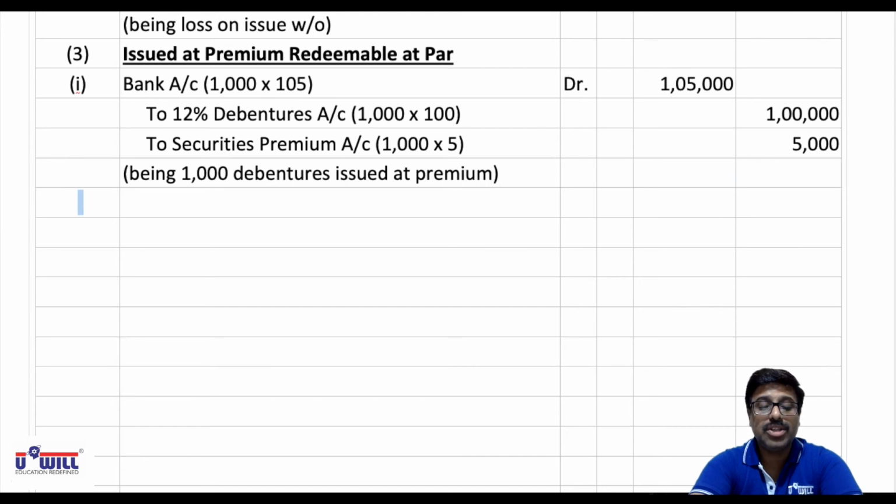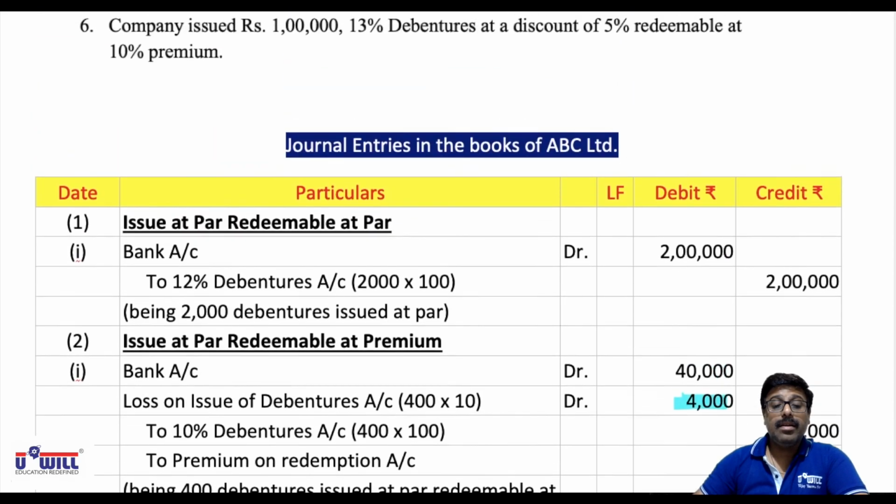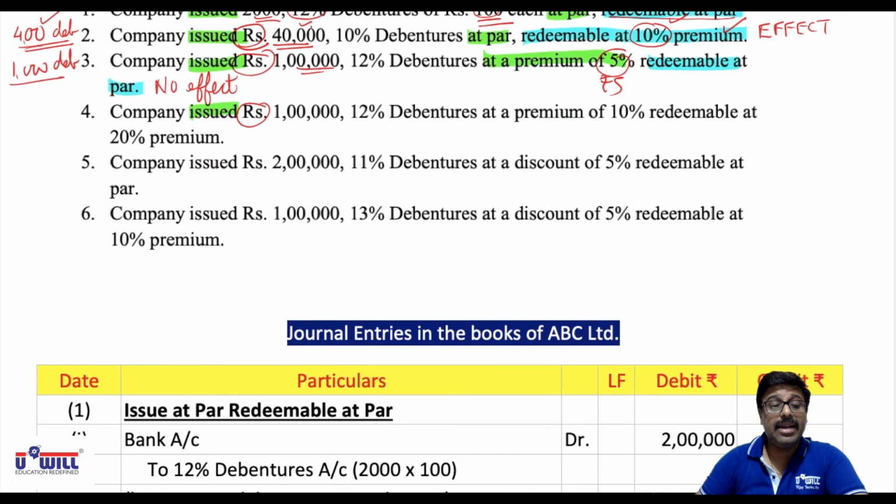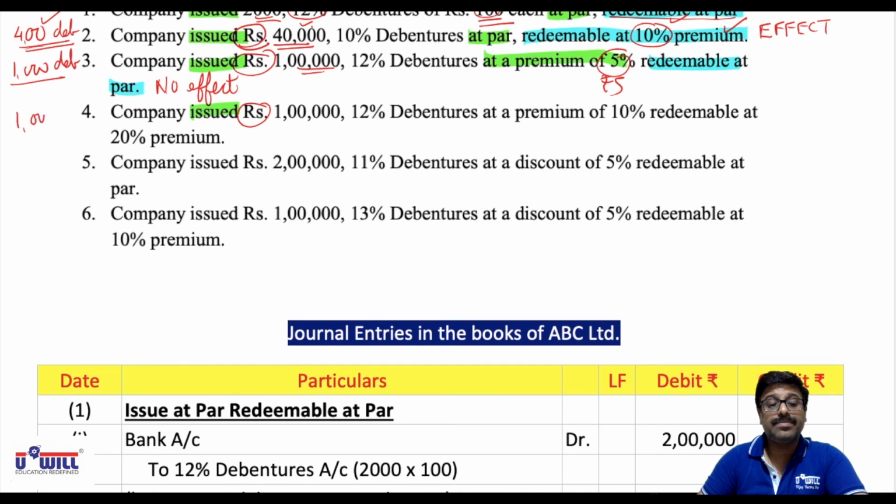Now fourth situation, look at it, be attentive. Company issued again rupees 1 lakh. So 1 lakh divided by 100, again there would be 1000 debentures. Now the company issued 1 lakh 12% debentures at a premium of 10%, but they are redeemable at 20% premium. Now redeemable at 20% premium will have effects, so combine entries to be passed.